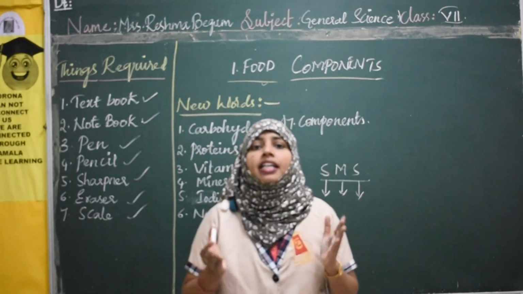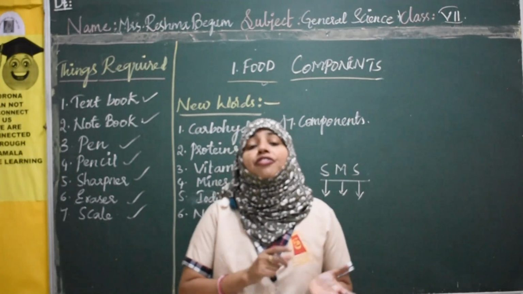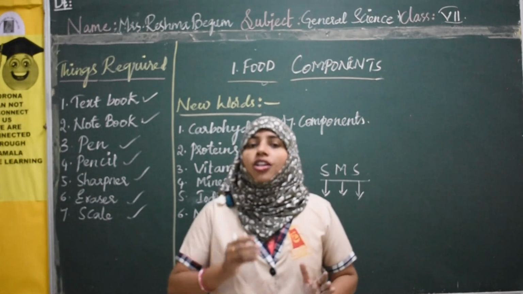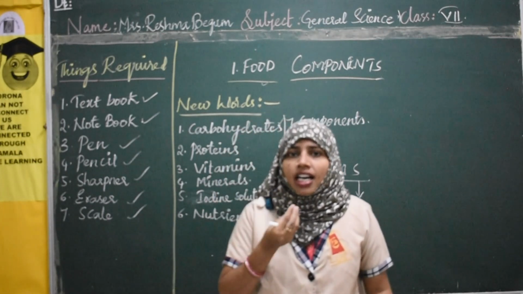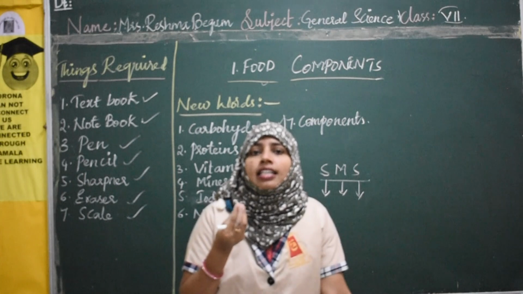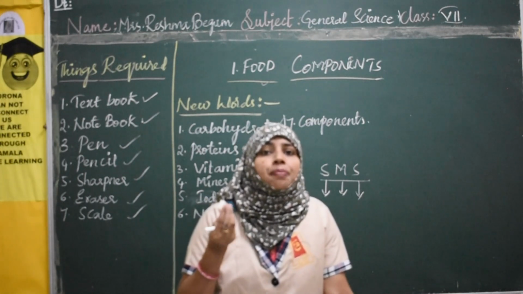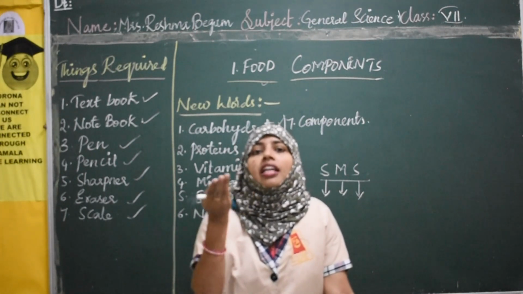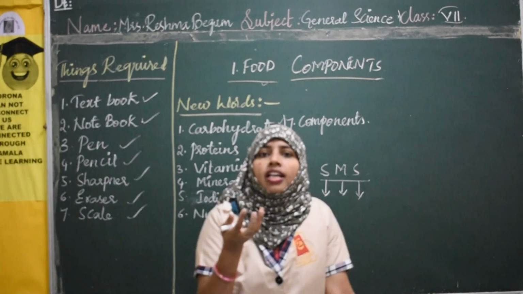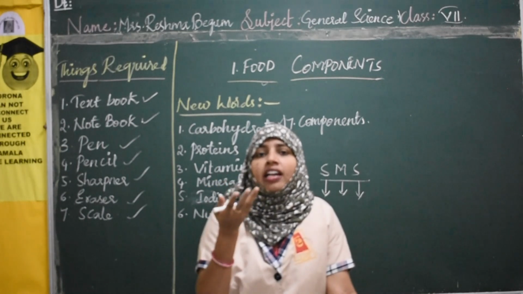Starch is nothing but a carbohydrate. It is a form of carbohydrate. Normally the rice we take contains starch. In Telugu you call it ganji, in Urdu we call it pinch. The liquid part that is obtained when the rice is boiling, we call it starch.